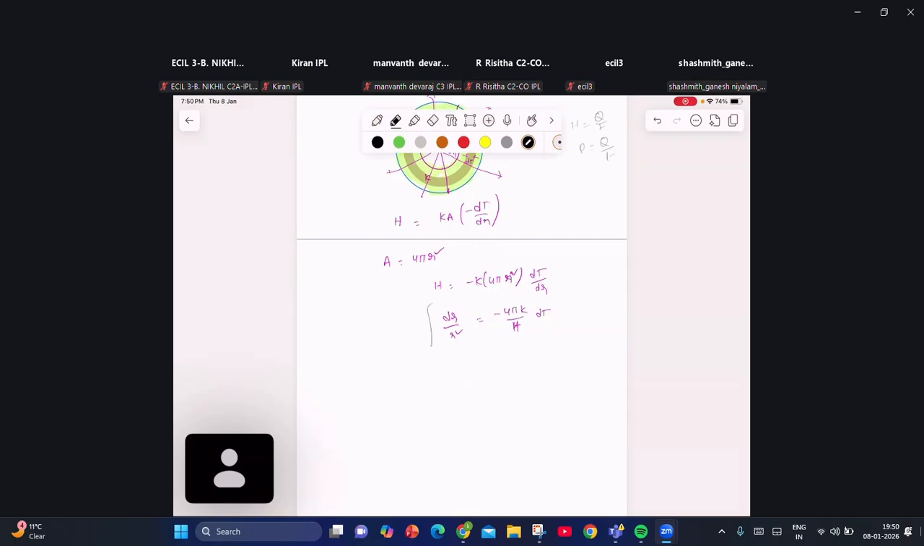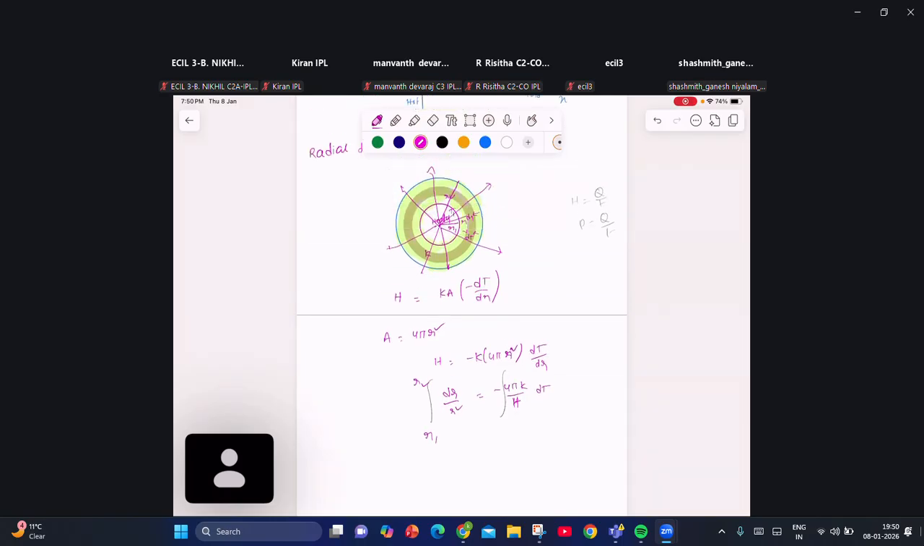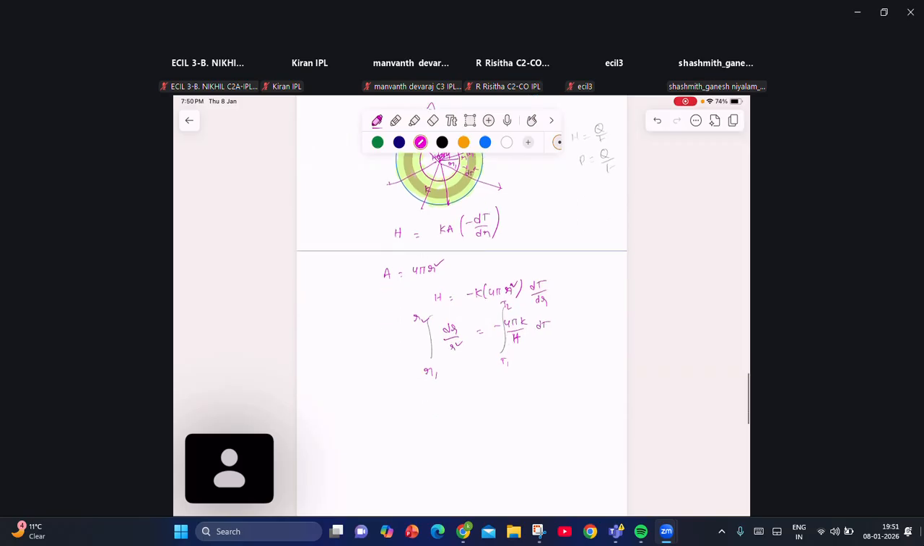If I integrate this between the limits, lower limit is R1, upper limit is R2. Let us suppose that in steady state, the temperature of the inner shell is T1 and the temperature of the outer shell is T2. So if I integrate, what are we going to get? Tell me. r power minus 2 plus 1 divided by